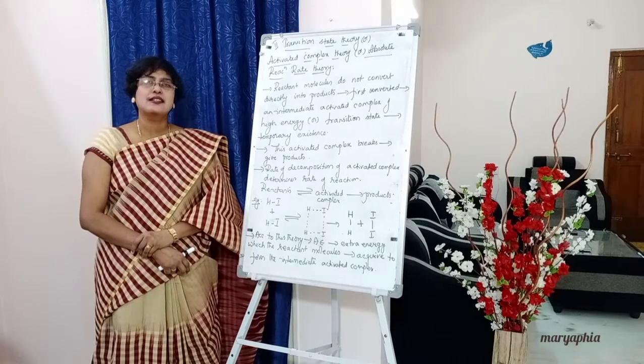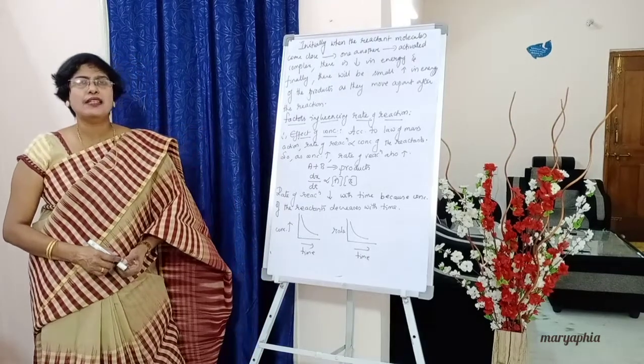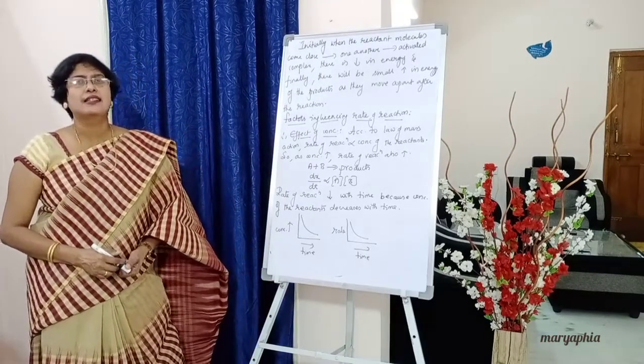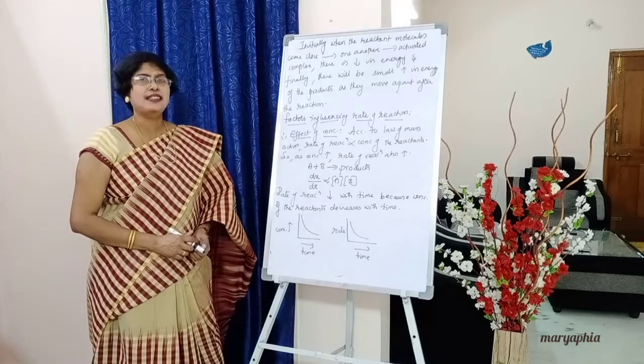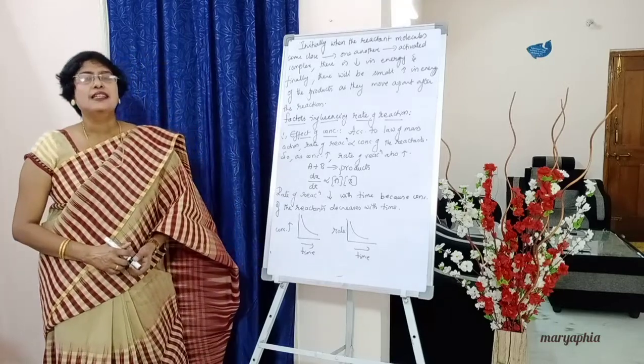Okay, students? Below write down one sentence under this transition state theory, a concluding sentence.